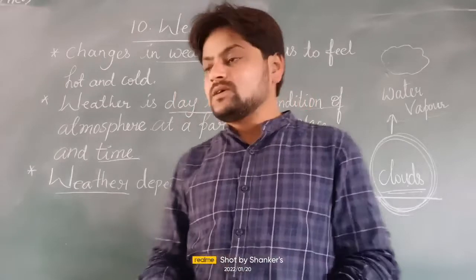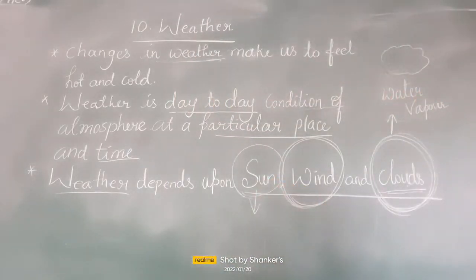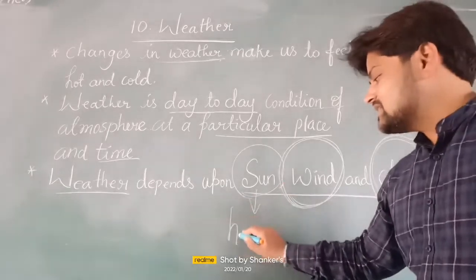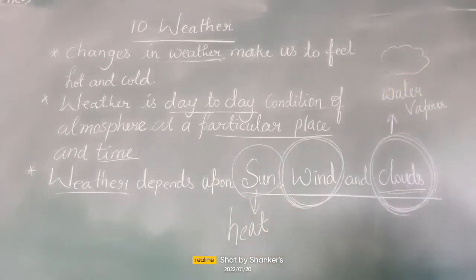Why? Because the sun produces the heat. Okay, the sun produces what? Heat. It is the main source of heat, and light also. Yes, we get a large amount of light from the sun. So the sun is the main source of heat and light on the earth.